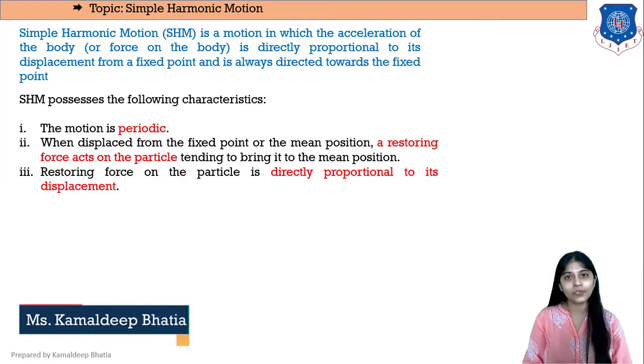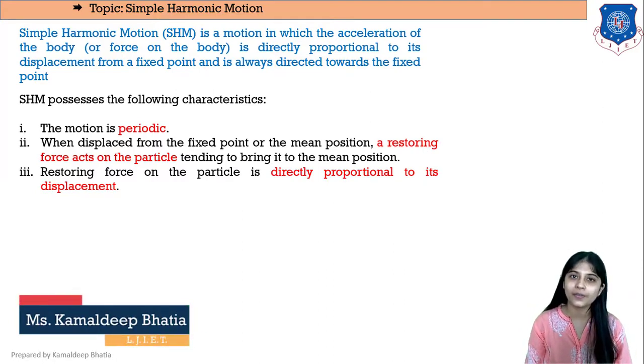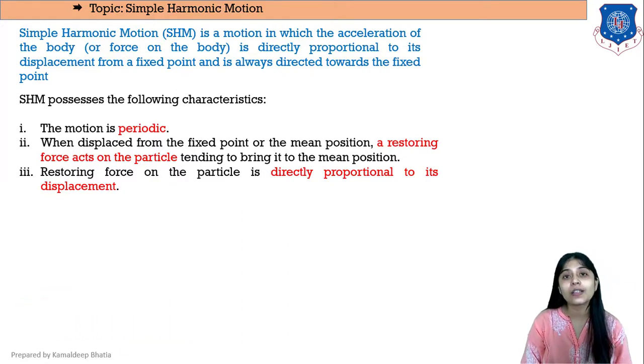So there are a number of aspects of a periodic motion, and in this session we will begin with the case of simple harmonic motion, which is the simplest form of the periodic motion. So we can define simple harmonic motion as a motion in which the acceleration of the body is directly proportional to its displacement from a fixed point or a mean position, and it's always directed towards a fixed point.